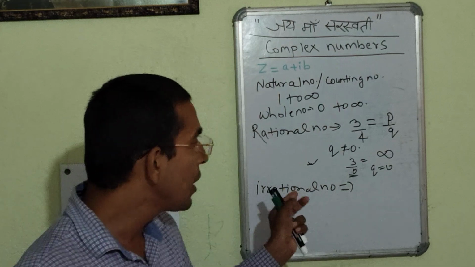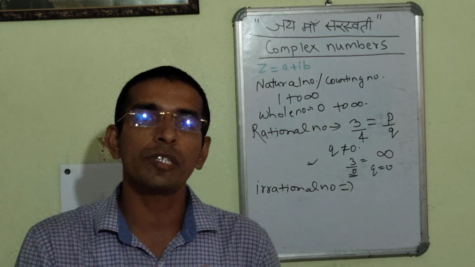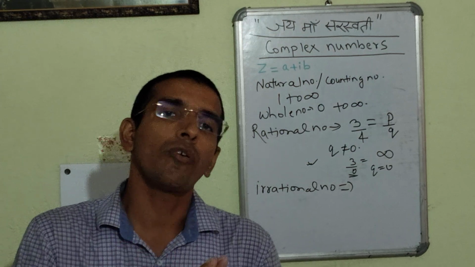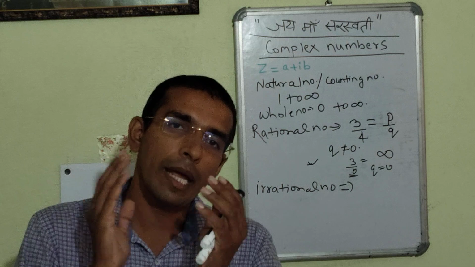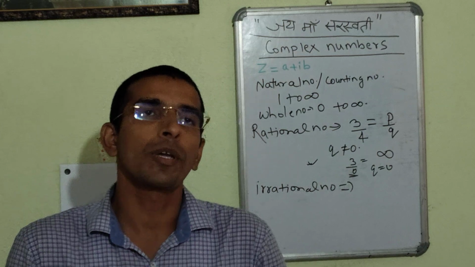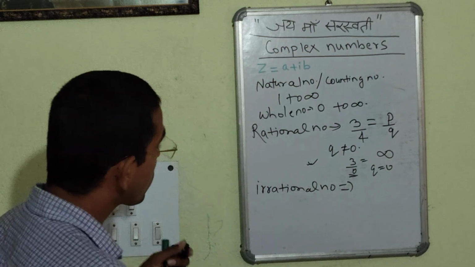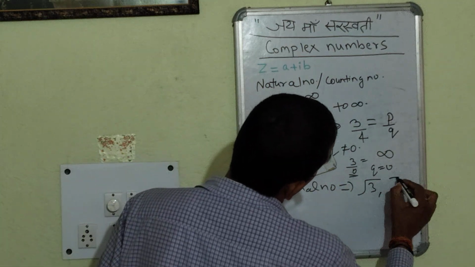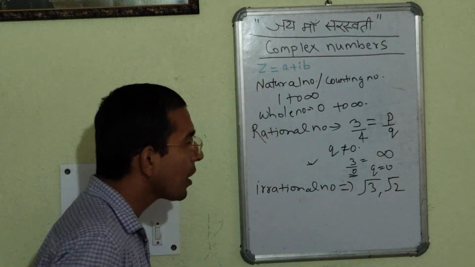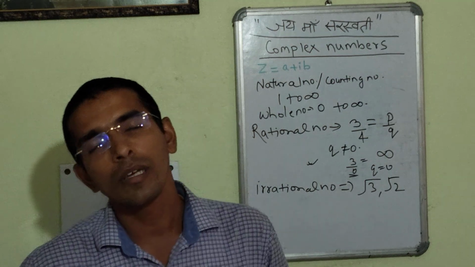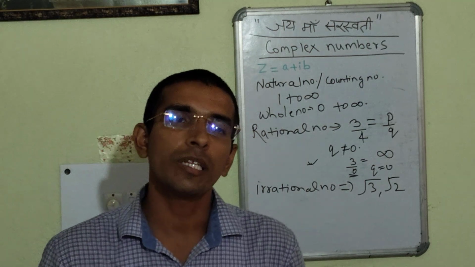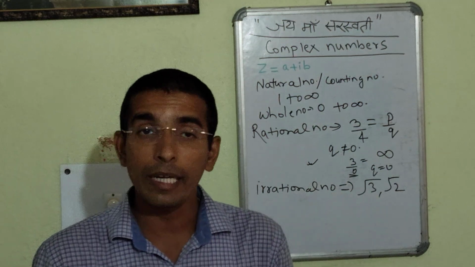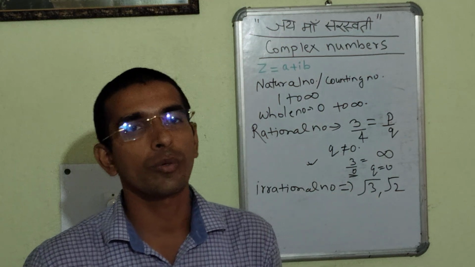In the case of an irrational number, we can't represent that particular number in the form of p by q, and in that case also q will not be equal to 0. Suppose irrational numbers, we have root 3, root 2. These are irrational numbers where we are not able to represent the number in the form of p by q. And secondly, the second condition is q is not equal to 0.